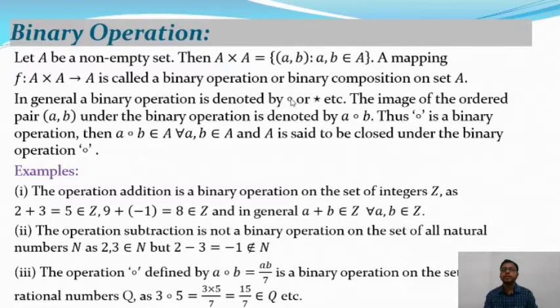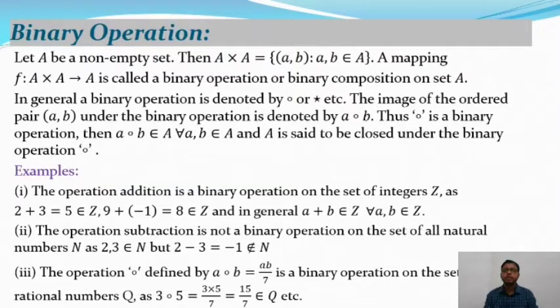The image of the ordered pair (a, b) under the binary operation is denoted by a composition b. Thus, if composition is a binary operation, then a composition b also belongs to A, for all a, b belonging to A, and A is said to be closed under the binary operation composition. So if a, b belong to A, then a composition b also belongs to A, then A is called closed under the binary operation composition.